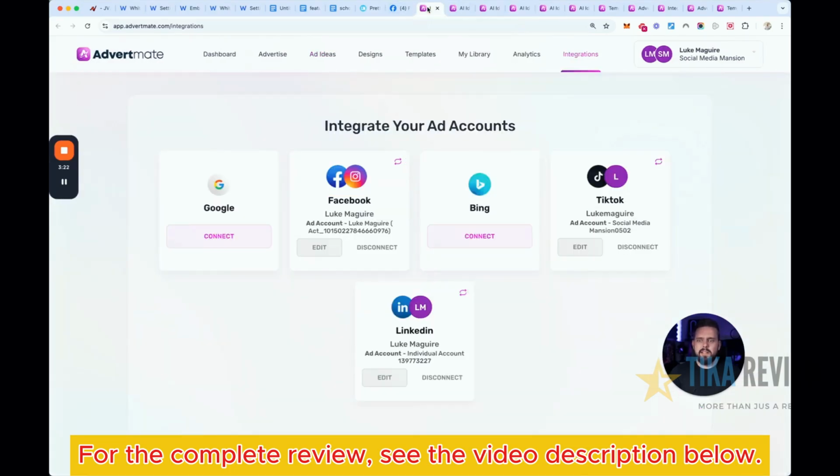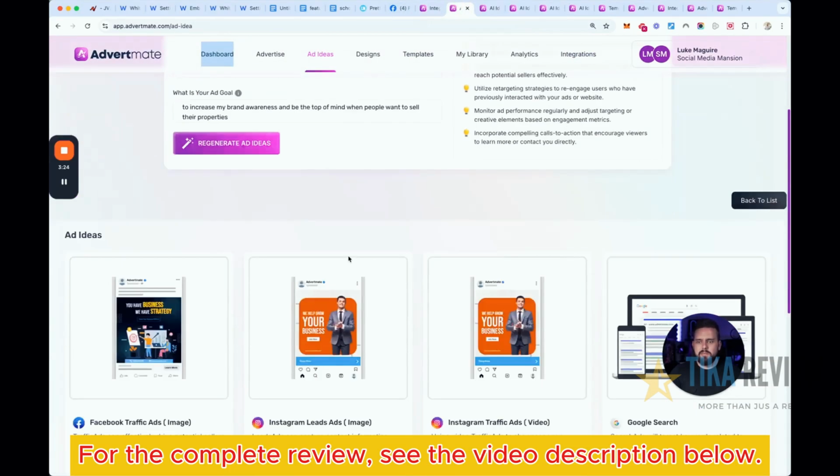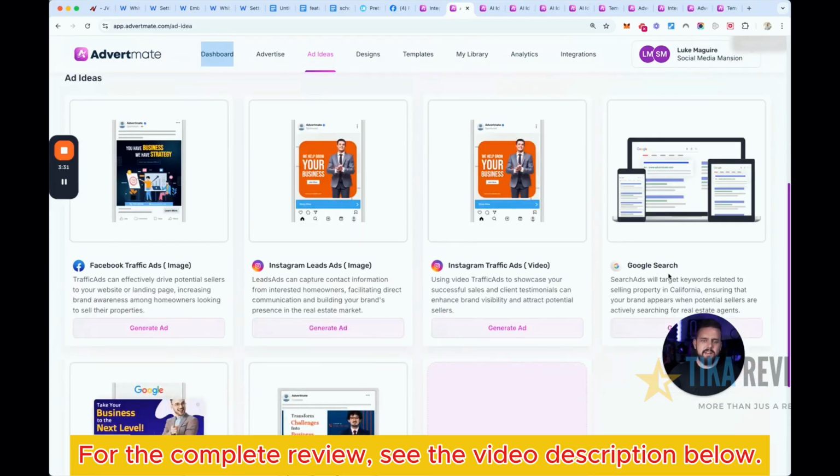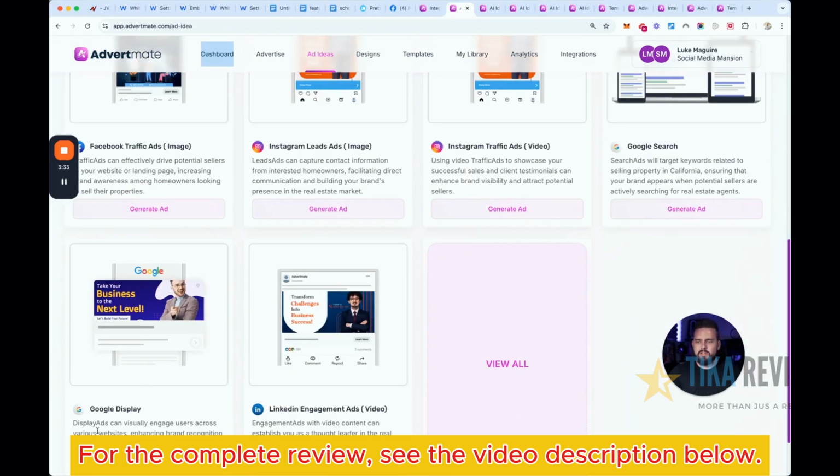Now, jumping back here, it'll show us the best platforms for this first one about selling property. It recommends doing Facebook image ads, Instagram lead ads, Instagram traffic ads, Google search and Google display ads, and LinkedIn engagement ads, right? So this is what the AI has decided. These are the best type of ads that you could run out of all of them for this offer.